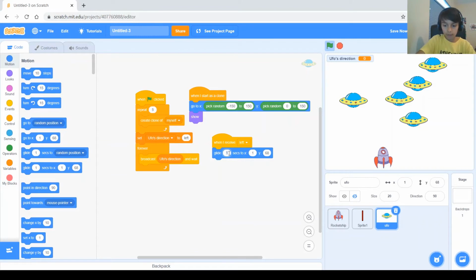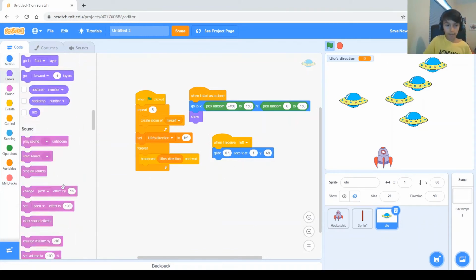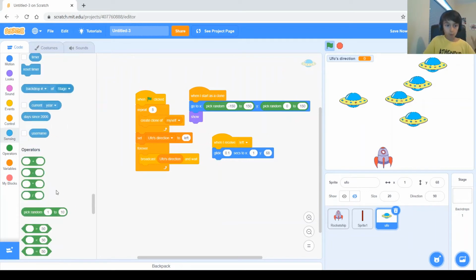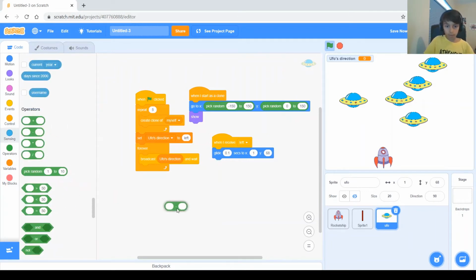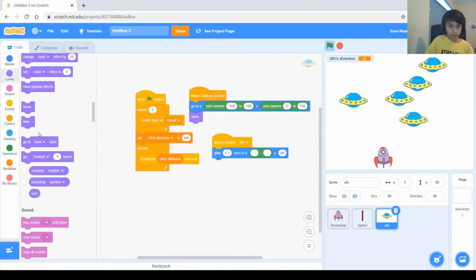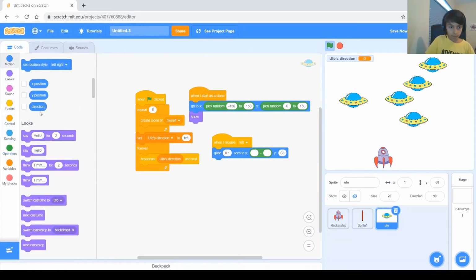So glide 0.1 seconds to X minus 10, right? Because we need it to go a bit more that way every time. So X is basically going to be this block right here, X position. So X position minus 10. And we put that in the X, and then the Y is just going to stay the same, so Y position. Y is Y position.